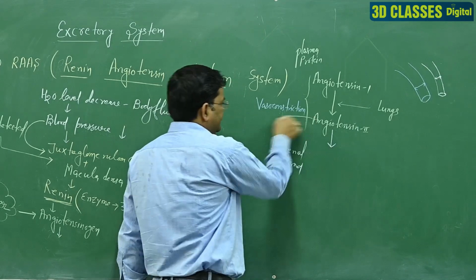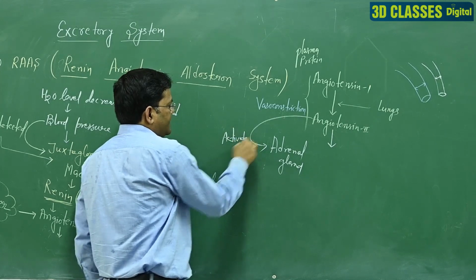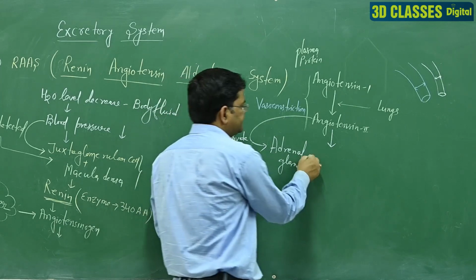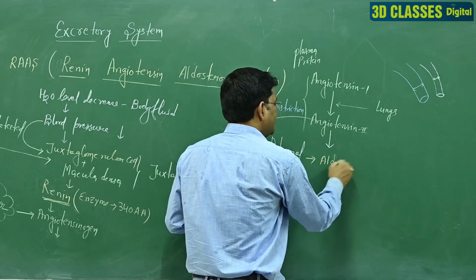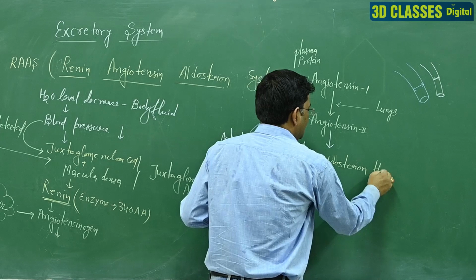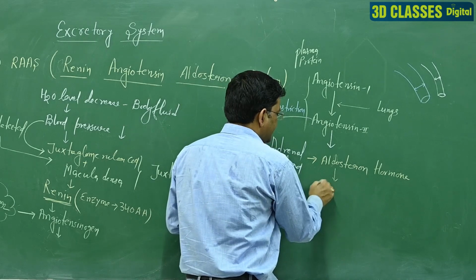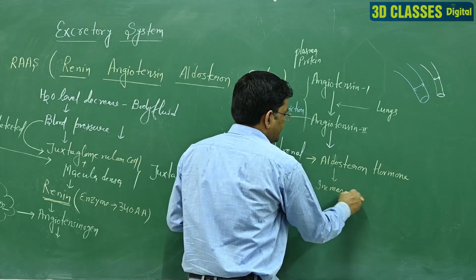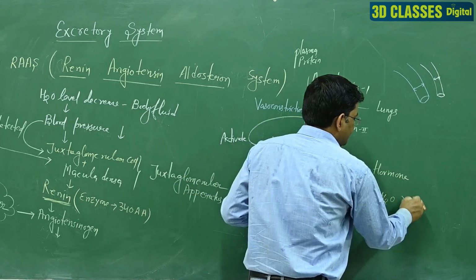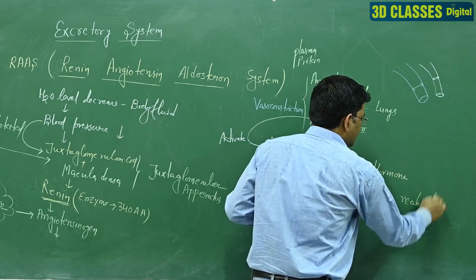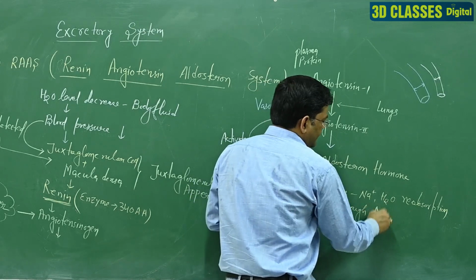That means after the influence of angiotensin second, the adrenal gland is activated and secretes a hormone named aldosterone. When the aldosterone hormone is secreted, it increases sodium and water reabsorption through nephric filtration.